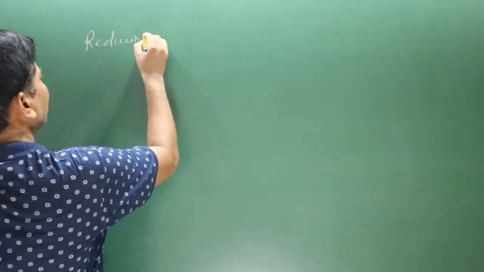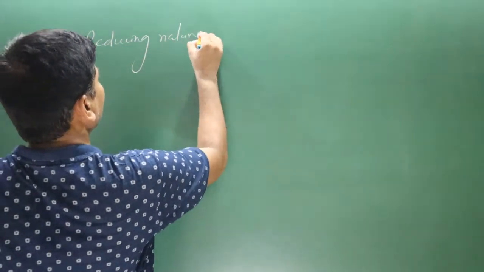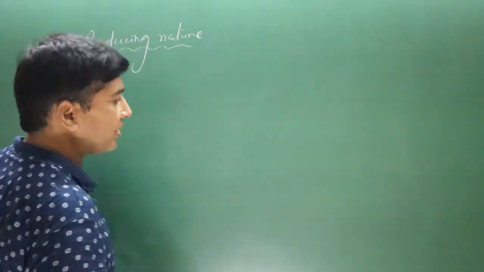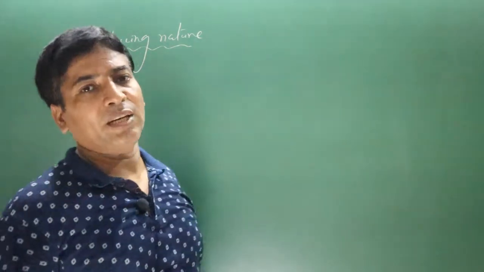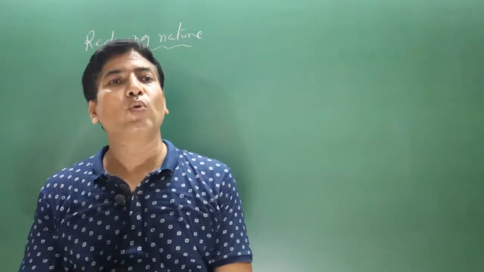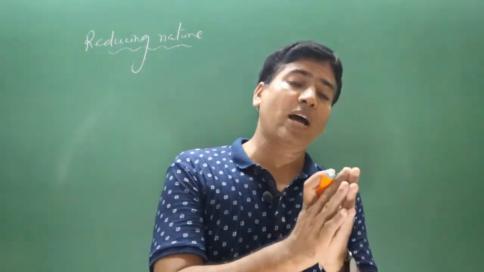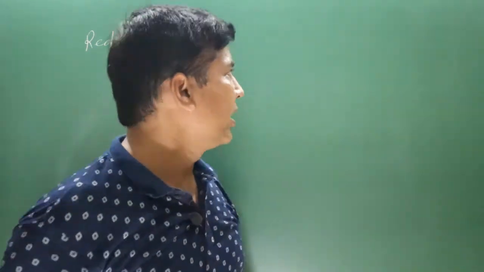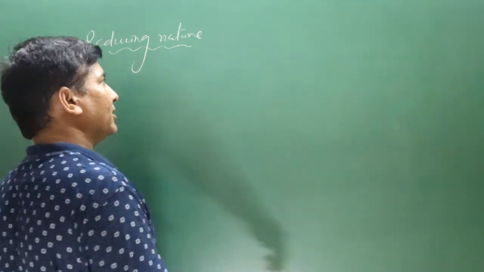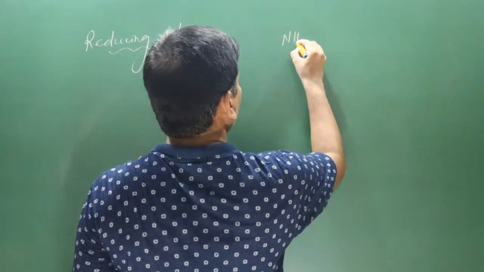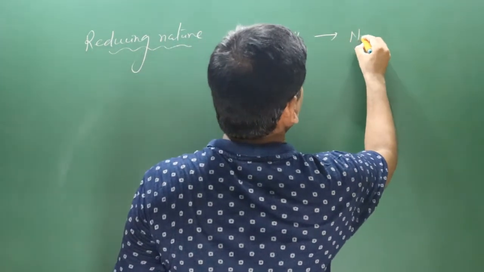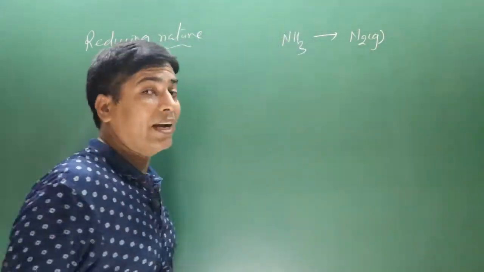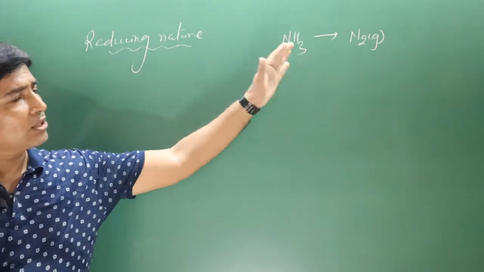Next we have the reducing nature of ammonia. Keep in mind, nitrogen in ammonia is present in the -3 oxidation state, its lowest oxidation state. That's why it will always undergo oxidation. Hence, it will always act as a better reducing agent. When we study the chemical reaction of ammonia in which ammonia is acting as a reducing agent, the basic equation you have to use is ammonia releasing nitrogen gas.